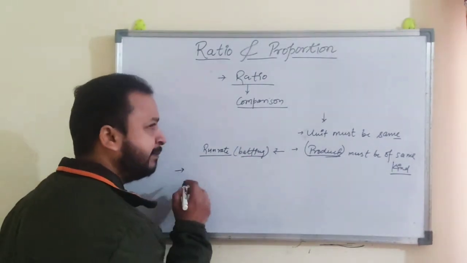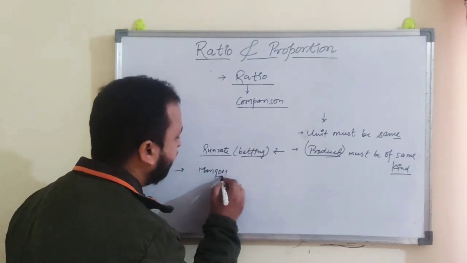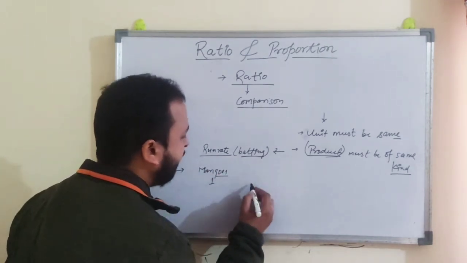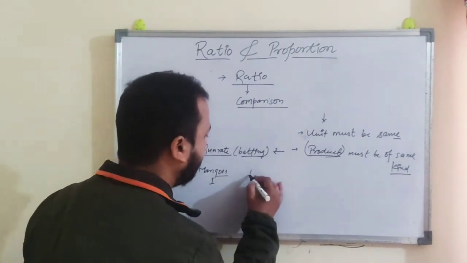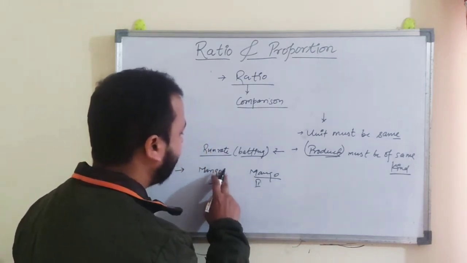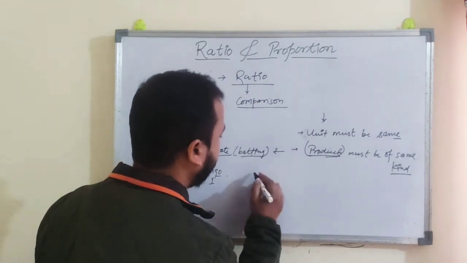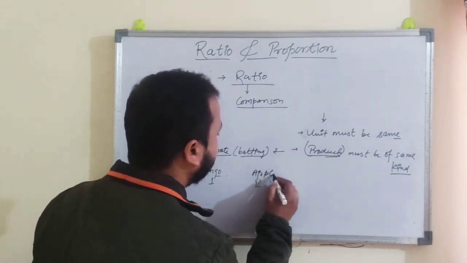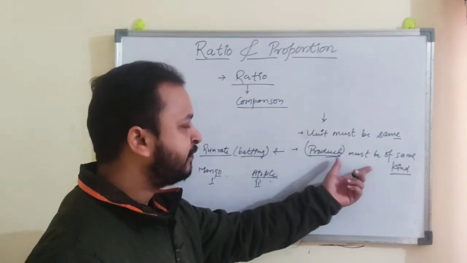Suppose we are going to compare mangoes in one basket and mangoes in a second basket. So we only compare mango with mango. If in one basket we have mangoes and in the other suppose we have apples, we cannot compare this. So they must be of same kind.